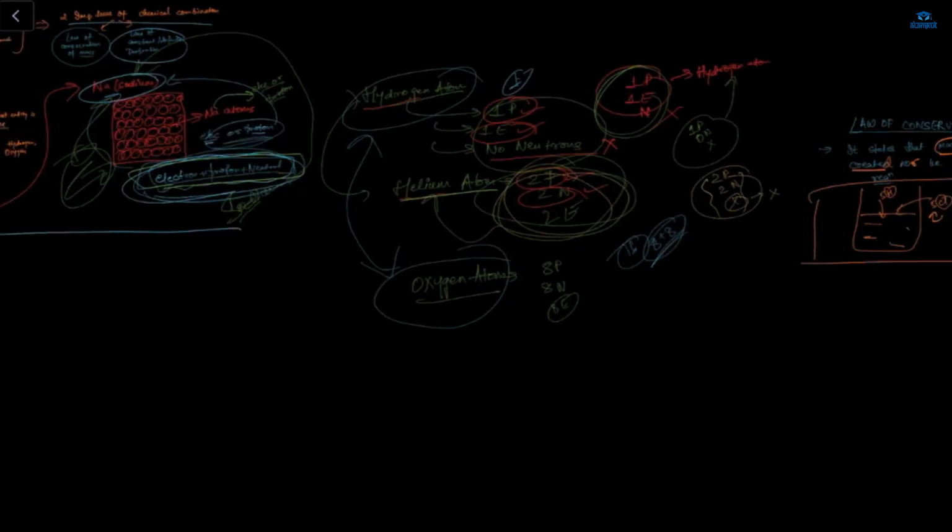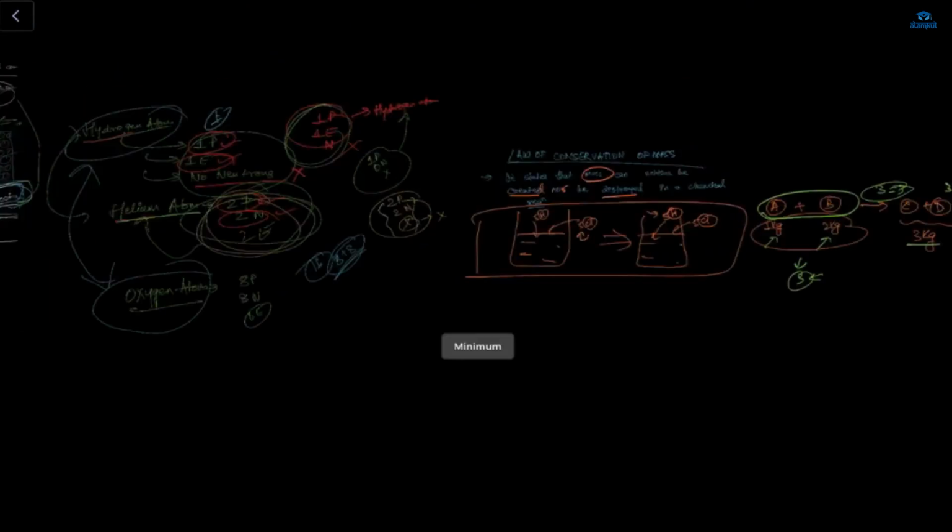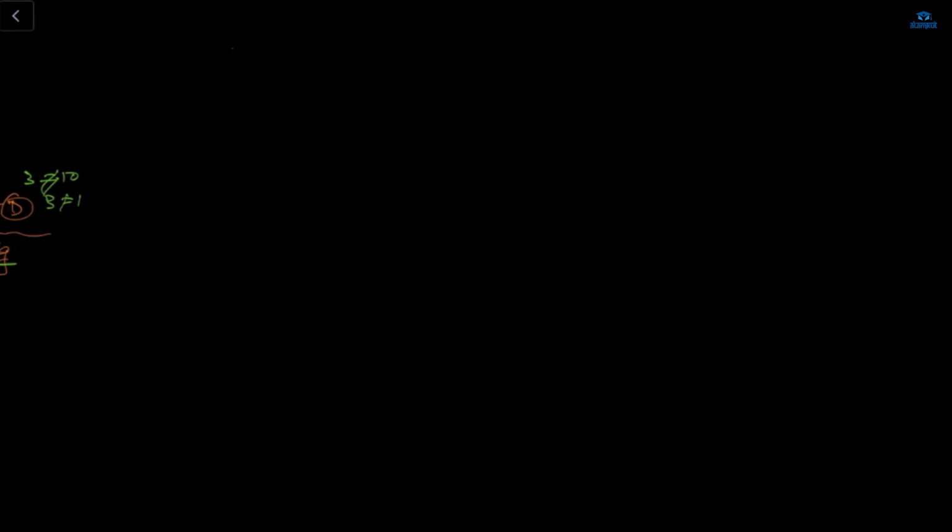Okay, so now the next one is what? The next one is the law of definite, law of constant proportion. Okay, so here I will write law of constant proportion. Law of constant or definite proportion. I'm writing only pro. Okay, so now what is the definition of this law of constant proportion? The definition of this is, it states that in a chemical substance, the elements are always present in definite proportion by mass.